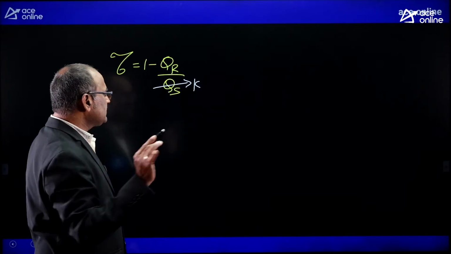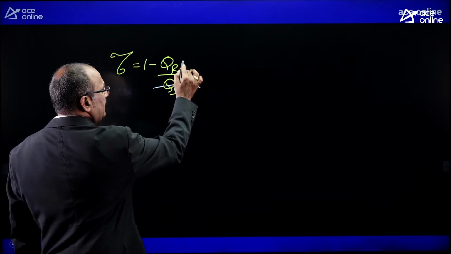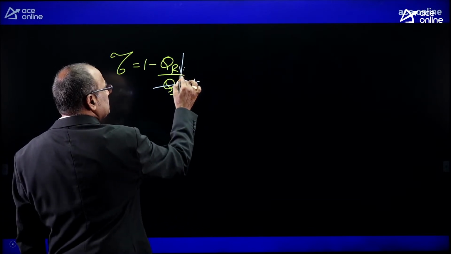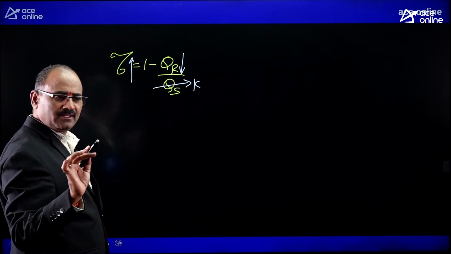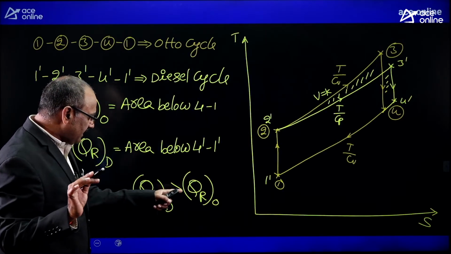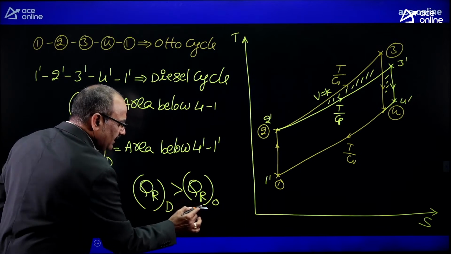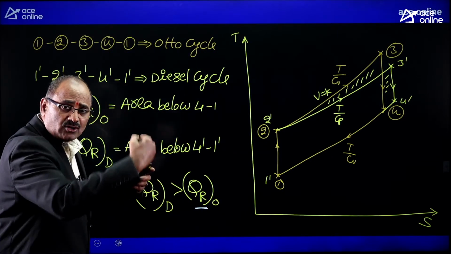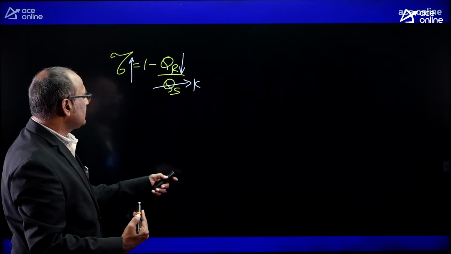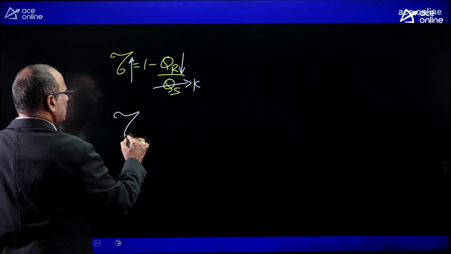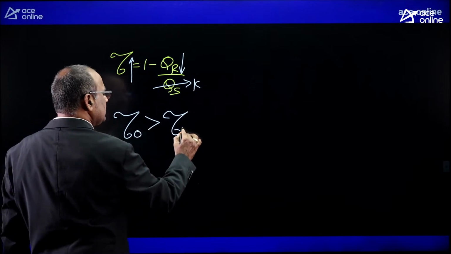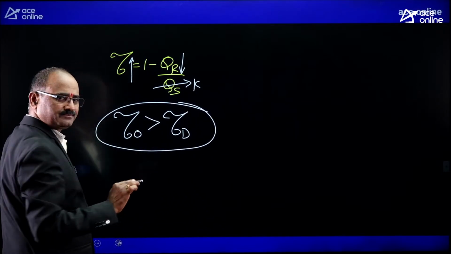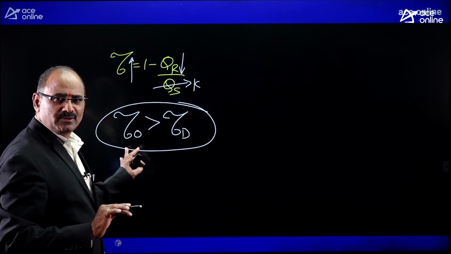If the heat supplied is arrested, the cycle which is rejecting less heat can maintain the better efficiency. Which cycle is rejecting less heat? The Otto cycle is rejecting less heat. Since the Otto cycle is rejecting less heat, definitely I can say that the Otto cycle efficiency is more than the diesel cycle efficiency. Is it understood?